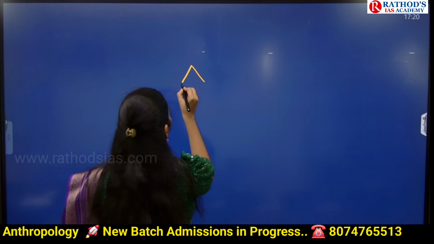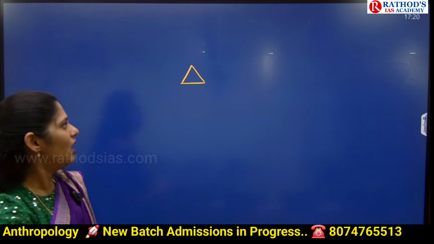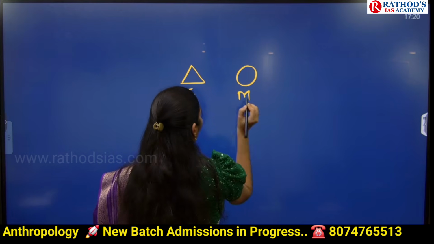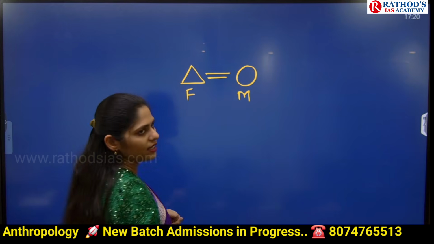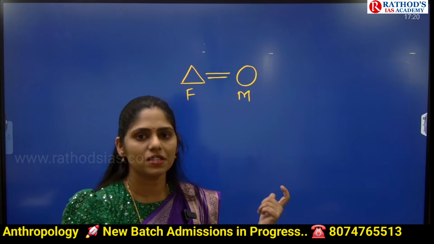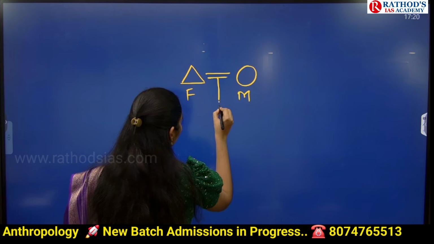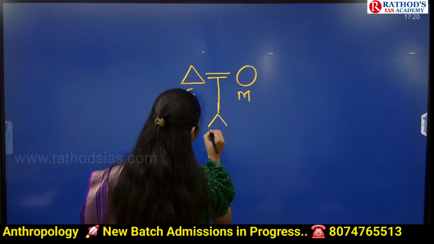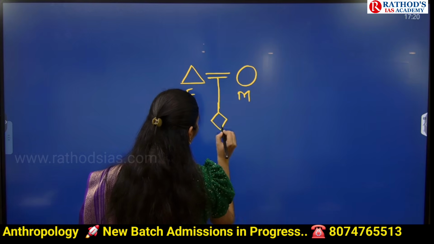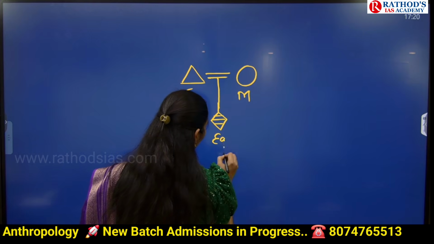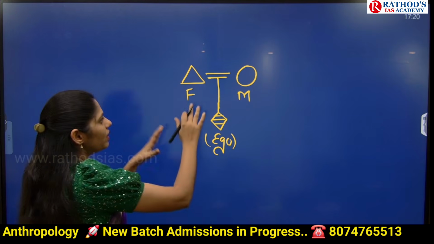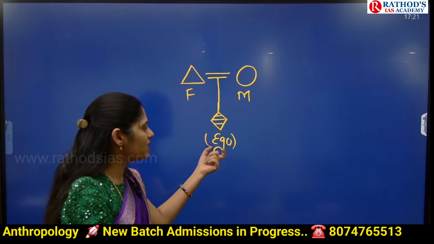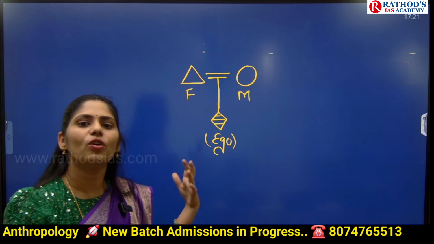See here, normally triangles represent male and circles represent female. Father, mother. And marriage is represented by these two lines, the equal-to symbol normally represents marriage. And this line represents the next generation. And next, I am taking one person. It may be a daughter or a son. And this person is ego. Ego is the person from whom we will be seeing the relation. Okay, father, mother and next generation. And for this person, we are going to see who are the parallel cousins and who are the cross cousins.